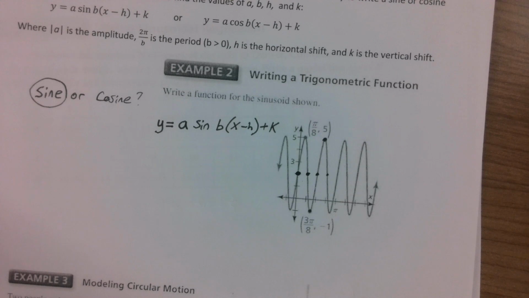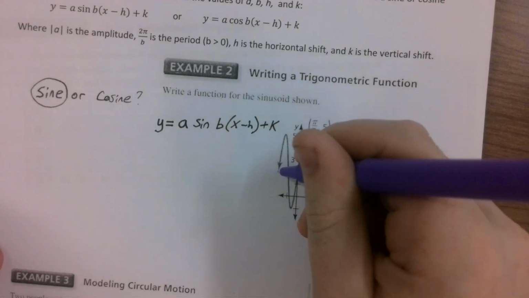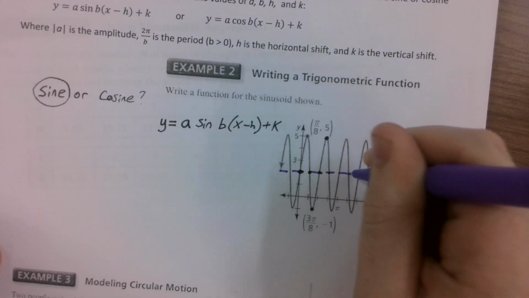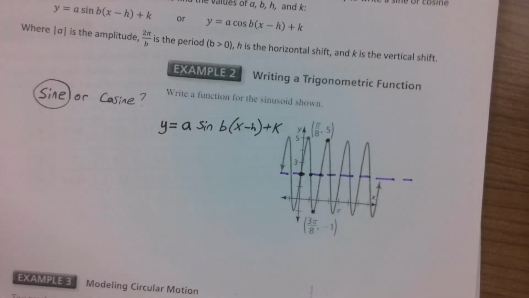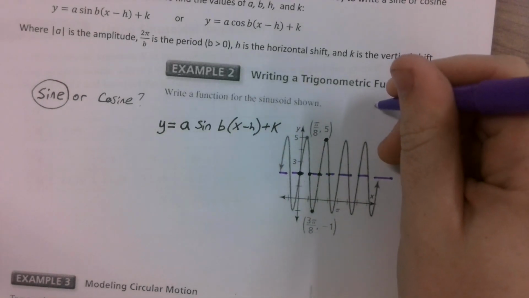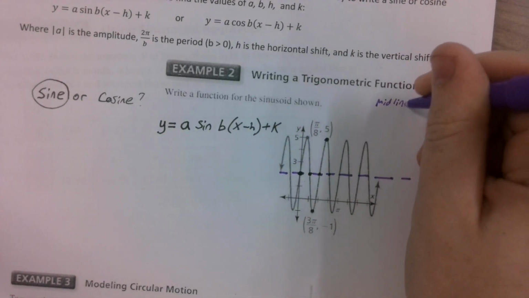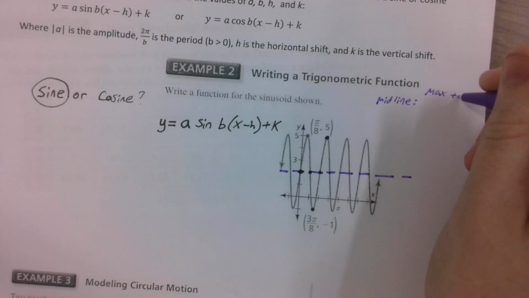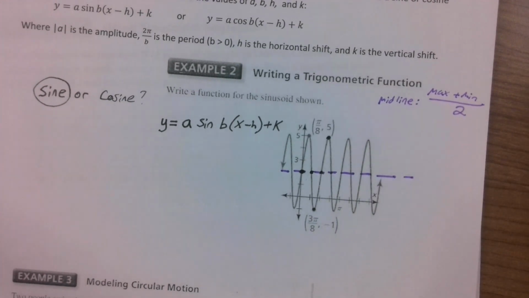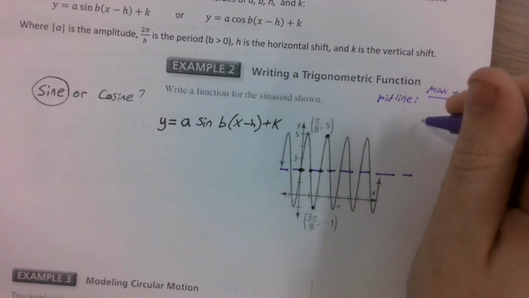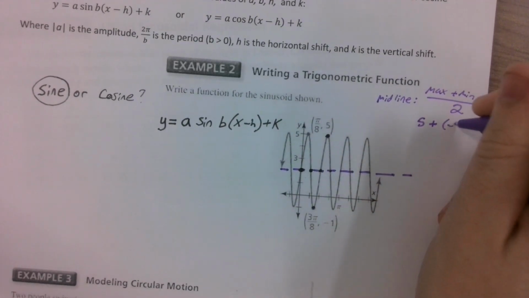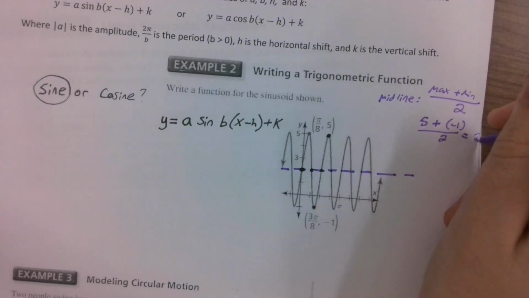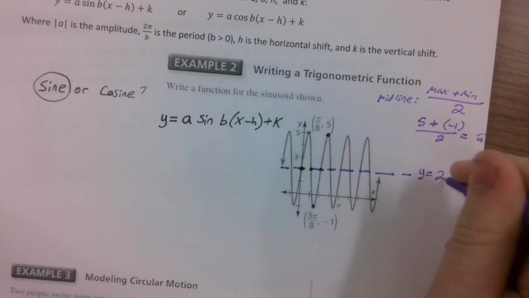So let's actually start by finding that middle of our graph. The midline, the middle of our graph, can be found in between our maximum and our minimum. In this case, it's at 2. But do you want to know a mathematical way to solve for the midline? Since your midline is always going to be exactly halfway between your maximum and minimum, you can just do the maximum plus the minimum divided by 2. We can take the average. In this case, it's going to be 5 plus -1 divided by 2, which is 2. So our midline is y equals 2.